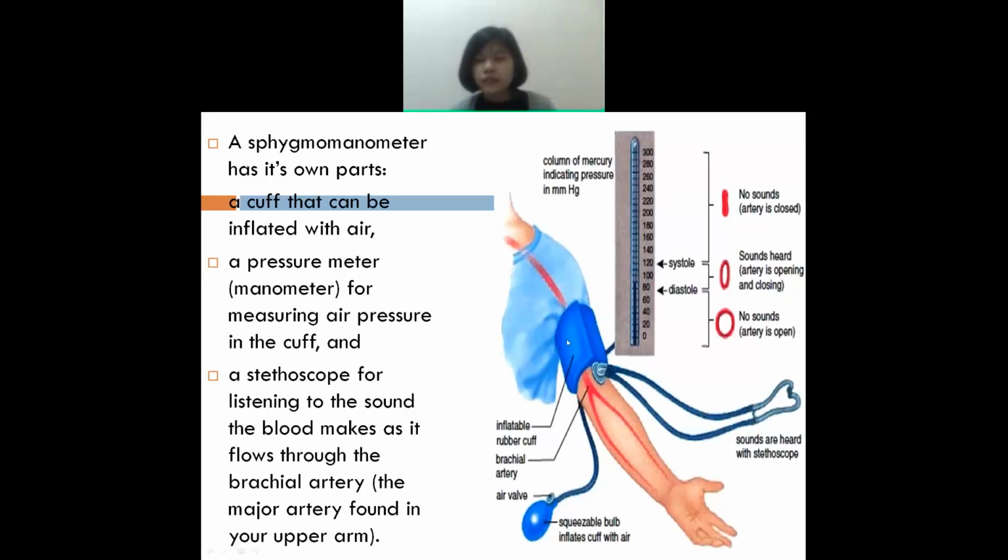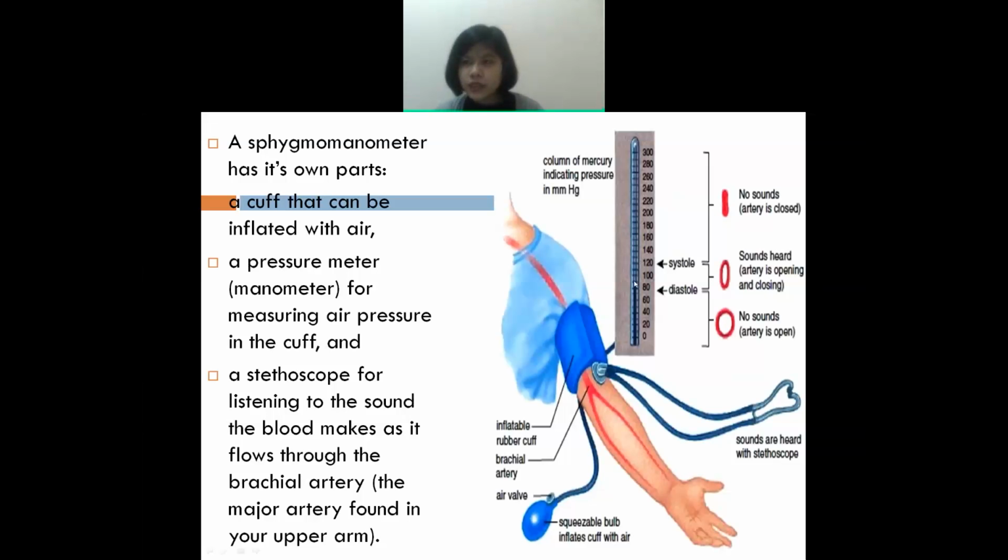This is the bulb. As soon as you squeeze the bulb, the air will flow to the rubber cuff. This is the cuff. As the air flows, it will become big in size. It will puff out. Understand? And as it gets the air, it will become tight.